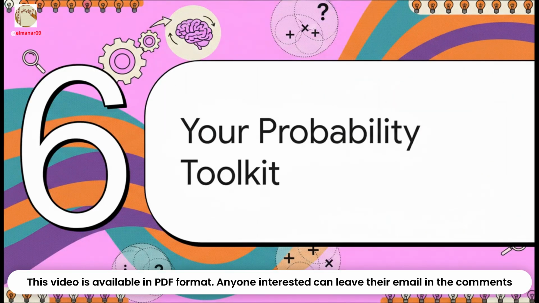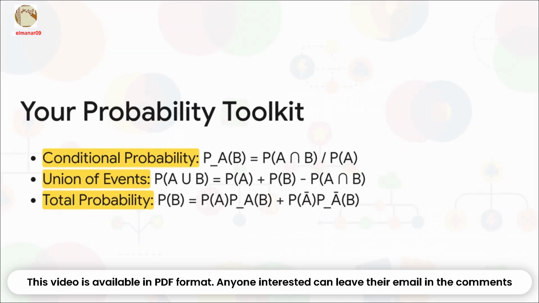We did it! And just like that, you've pretty much mastered the fundamentals. You know, you didn't just solve a few math problems here. You've actually built a powerful toolkit for thinking about uncertainty and for making better decisions as the world around you changes. So let's do a quick recap of the 3 essential tools you have now. You have the master key of conditional probability for asking, what if? You've got the union rule for finding those missing pieces, and you have the law of total probability for figuring out an event's overall chance by looking at all the possible scenarios.